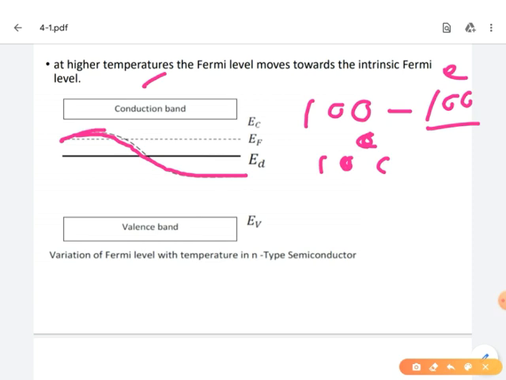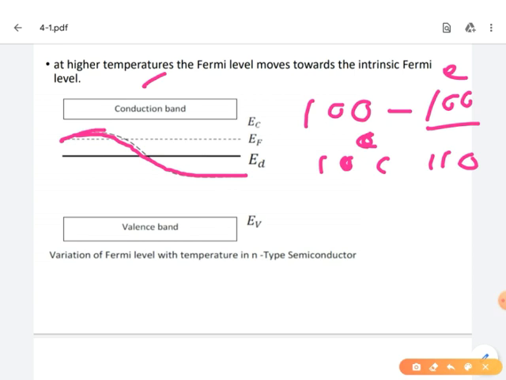But when we increase the temperature more than 10 degrees centigrade, then what will happen? By breaking the covalent bonding, electron and hole pairs will be created. Suppose 10 covalent bonds break. In that situation, how many electrons and how many holes are there? 110 electrons are there, 10 holes are there.